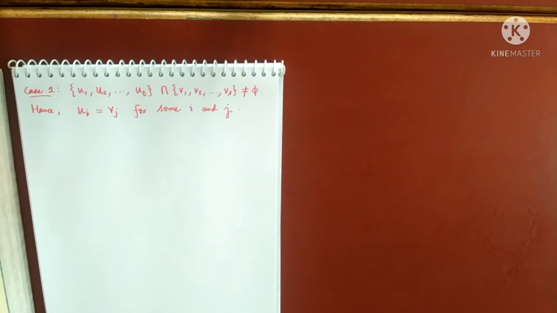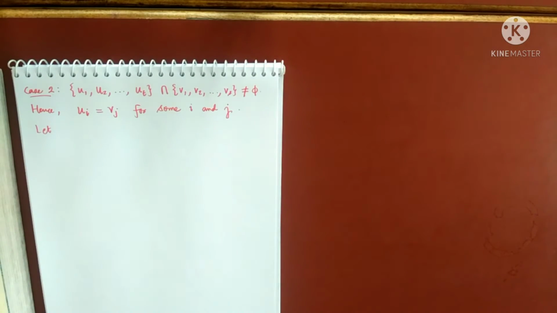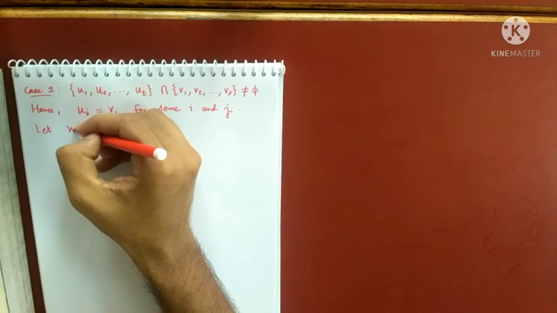They can intersect more also. I'm just assuming that the intersection is not empty, so they can intersect at maybe 5 points, 7 points, anything.